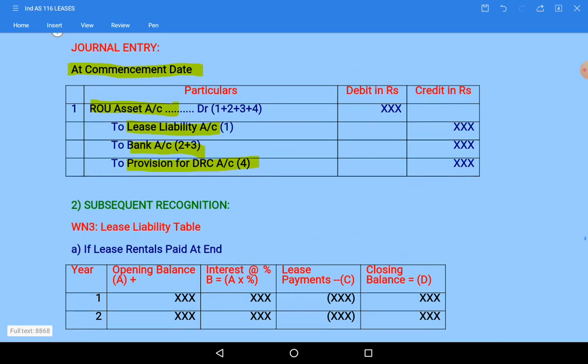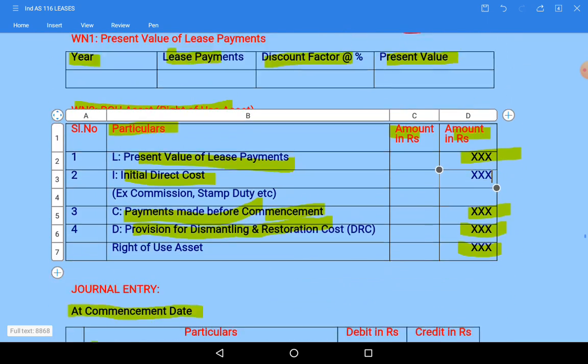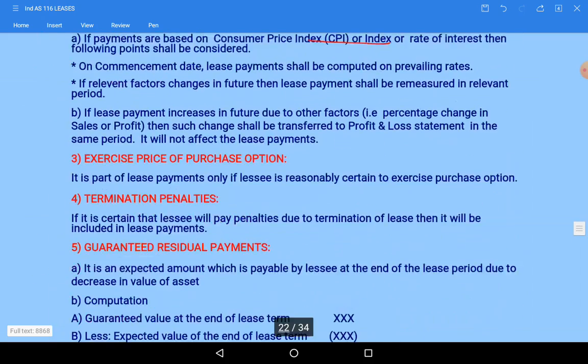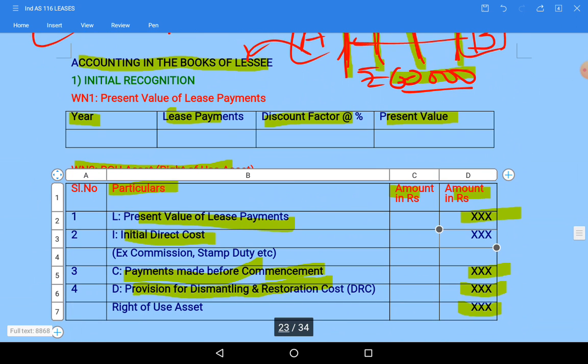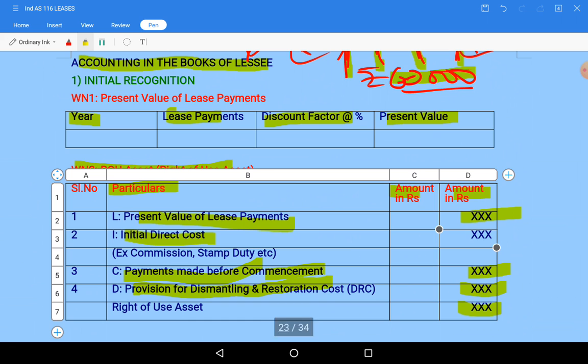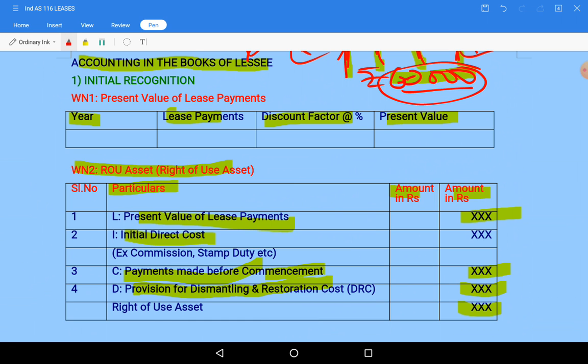But each year end you are paying, suppose 60,000. This 60,000 includes two parts, one is interest and another one is principal, the lease liability.